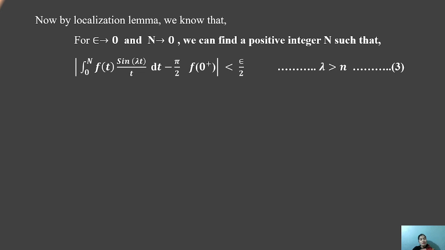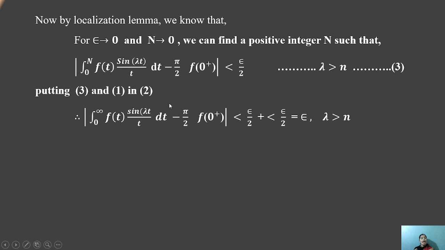By using the positive number n, this term is always less than epsilon by 2, for a given value of lambda always greater than n, for some positive number n. This depends on the localization lemma theorem being applied. This equation will be equation 3. Then put equations 3 and 1 into equation 2.